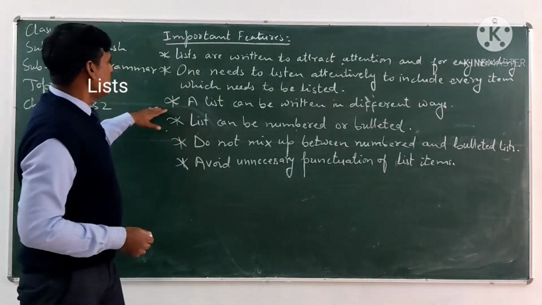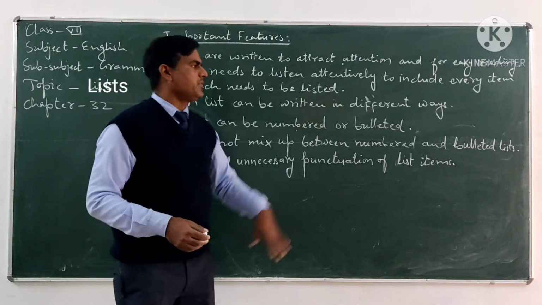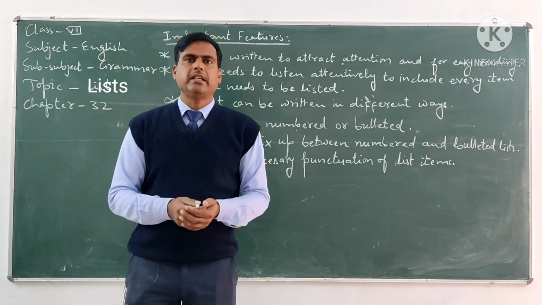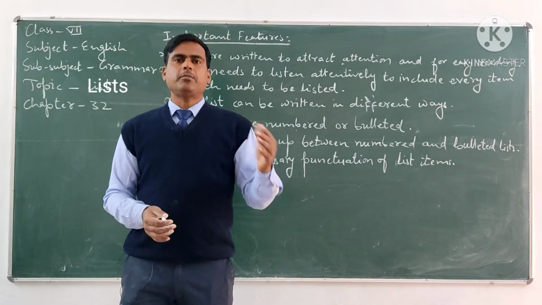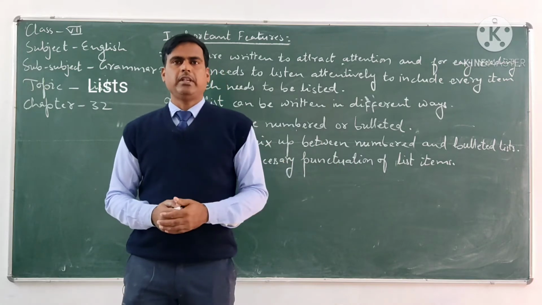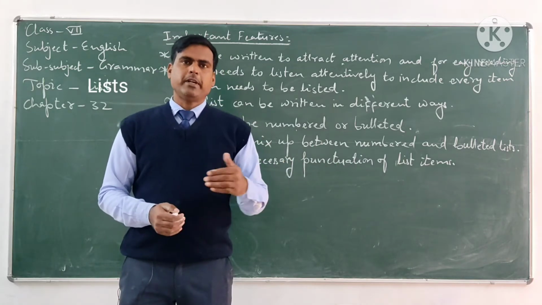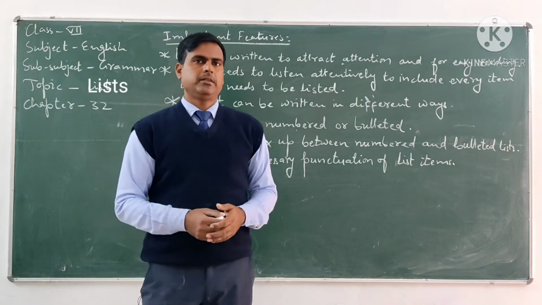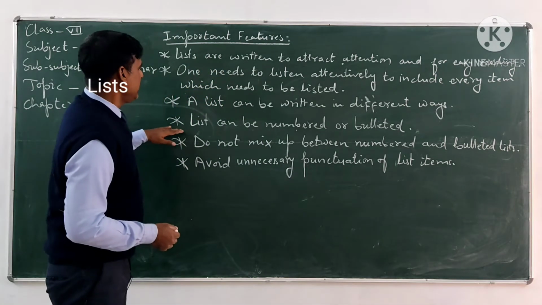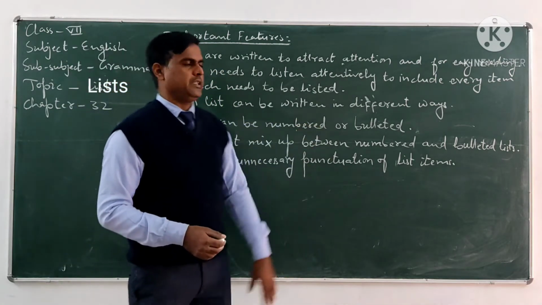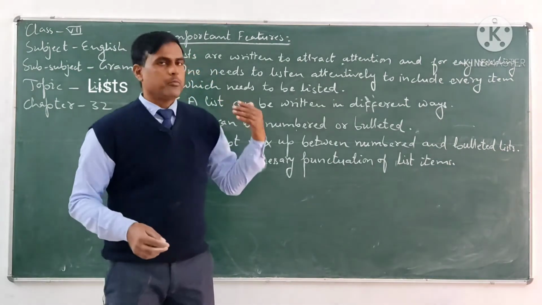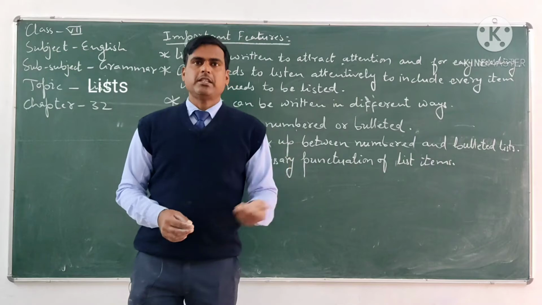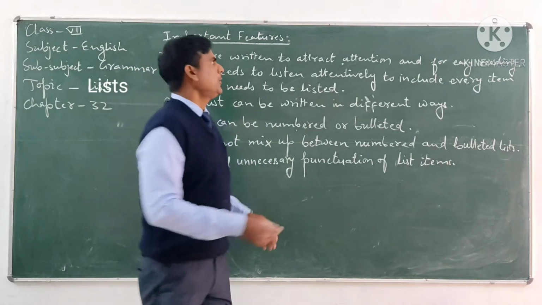And the next one is a list can be written in different ways. There are different ways of writing a list. So you can adopt any kind of list to make your list. And the next one is list can be numbered or bulleted. You can use the numbers 1, 2, 3. You can use the bulleted forms, bullets for preparing your list.